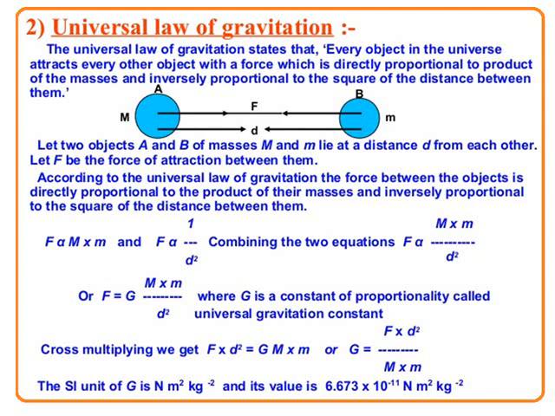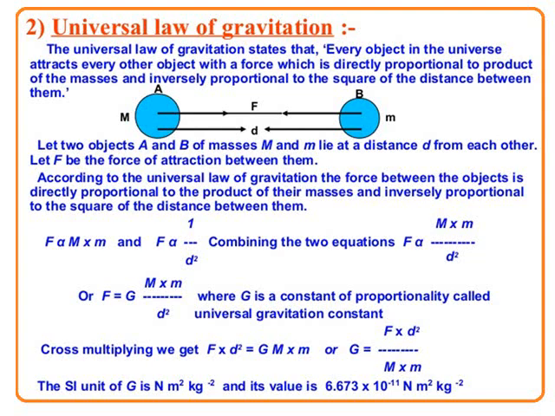Now, in order to understand this law, let us consider two objects, object A and object B, and let the mass of the object A be capital M or M1.